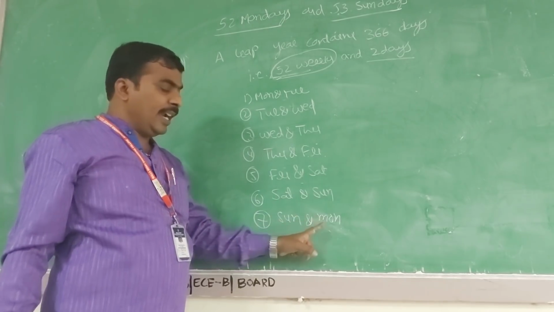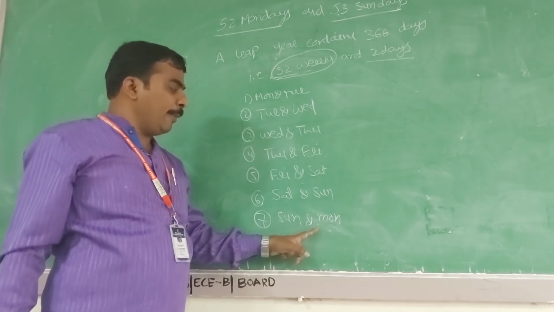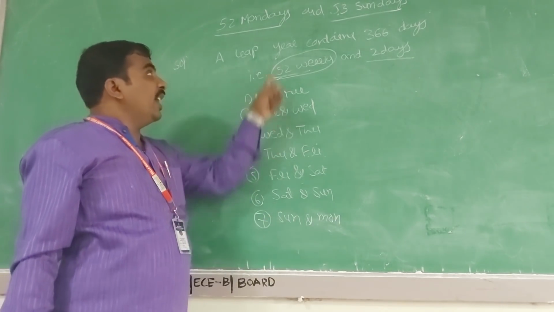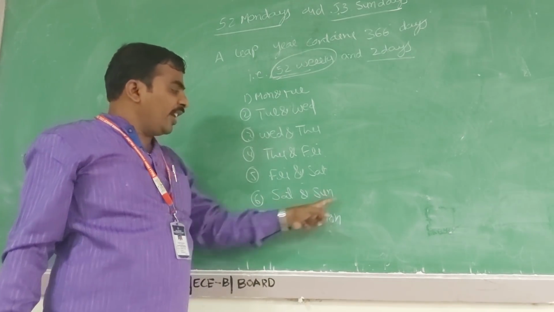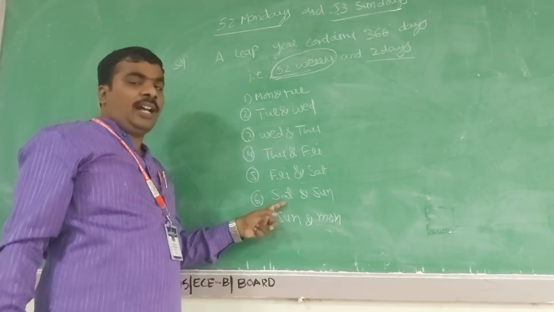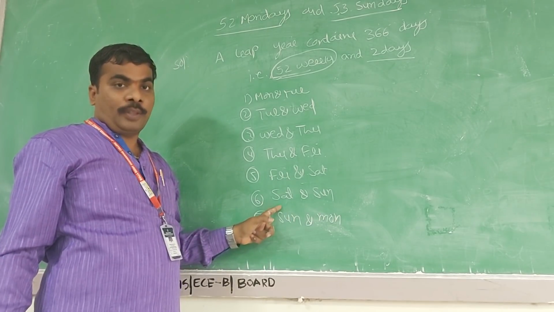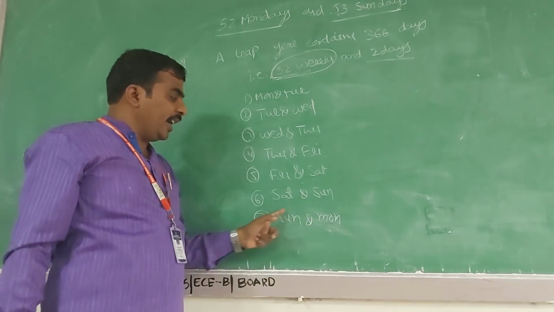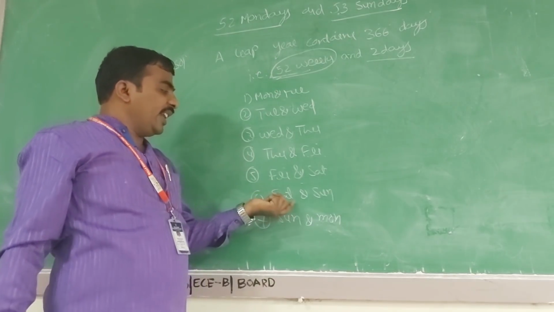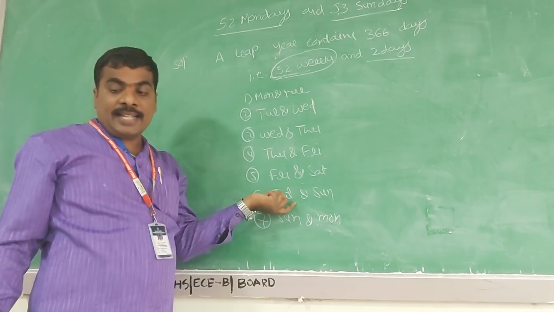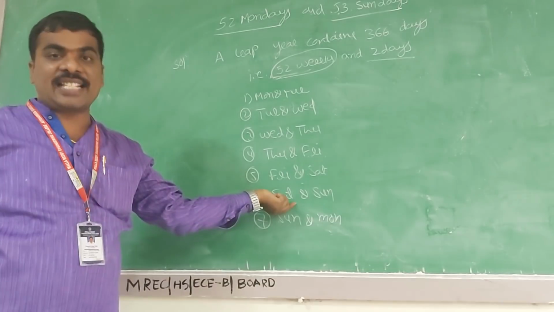But with Sunday, Monday we would get 53 Mondays and 53 Sundays, so that is not favorable. Only Sunday matters, so we take Saturday and Sunday. Only one of the 7 cases is favorable.